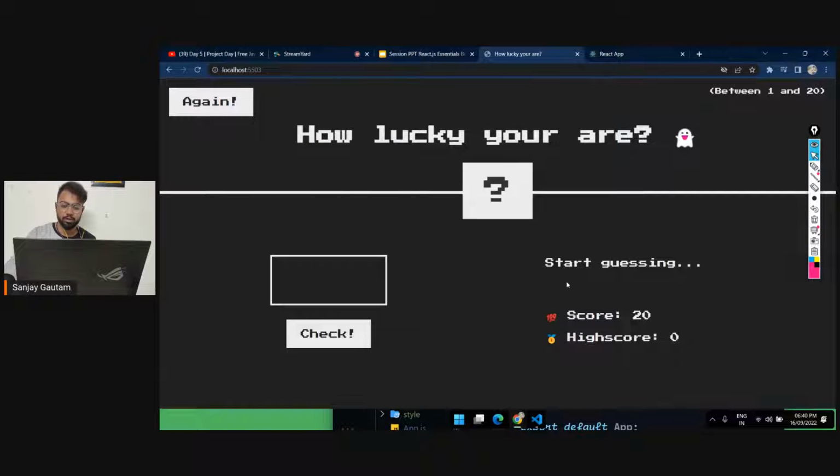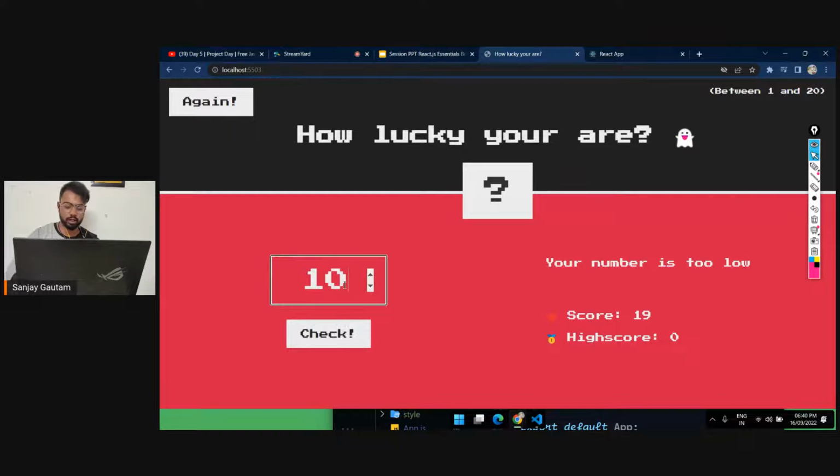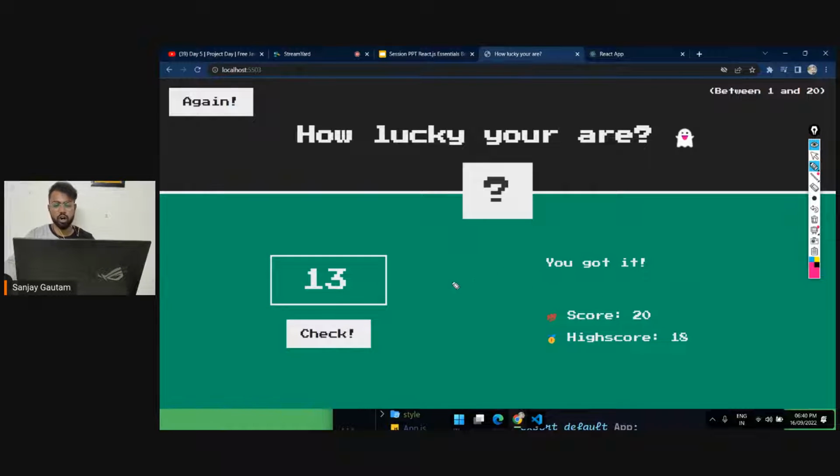Okay. So suppose I take a guess that the number is 10. Okay, 10 is not the lucky number. Let me guess 16 here. Okay, 16 is not the lucky number. So let me guess 13. Okay, so 13 is the lucky number. And for all the wrong guesses, I'm going to decrease the score.